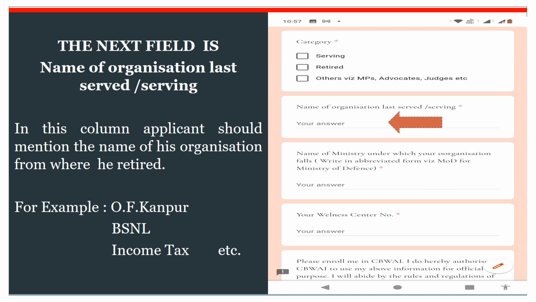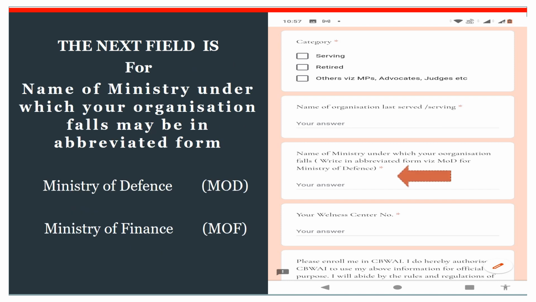For example, OF Kanpur, BSNL, Income Tax, etc. The next field is the name of the ministry under which your organization falls, may be in abbreviated form. For example, for Ministry of Defense, you can write MOD. For Ministry of Finance, you can write MOF.